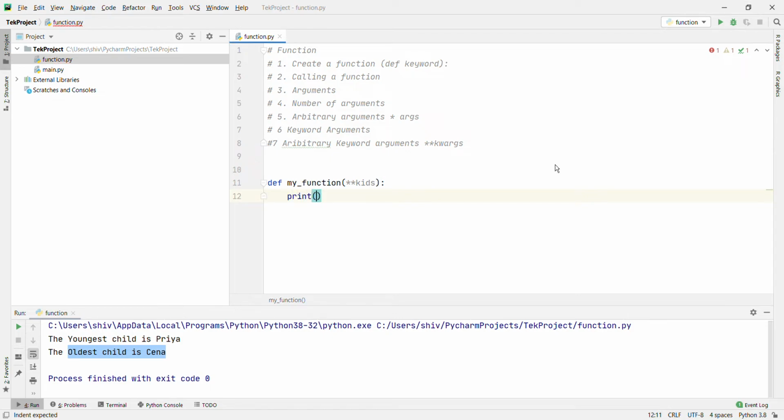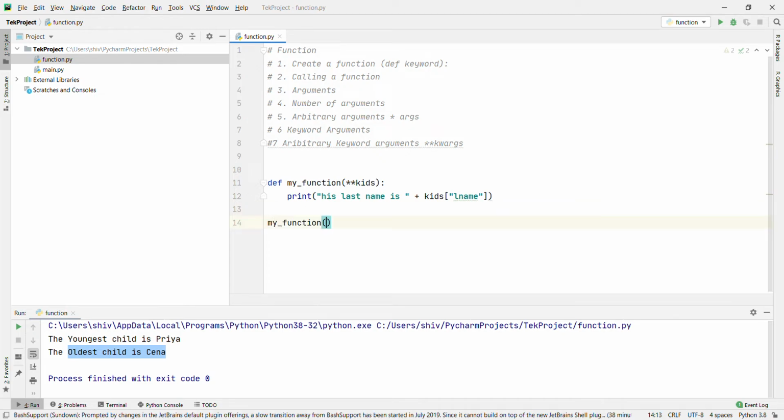Print his last name is, kid, and passing lname. Okay, now my function, fname equal to Tobias.